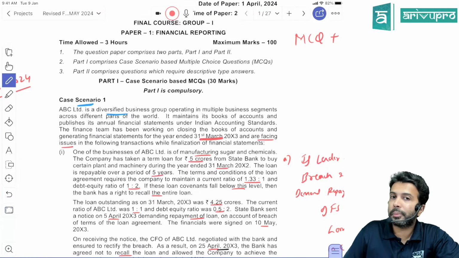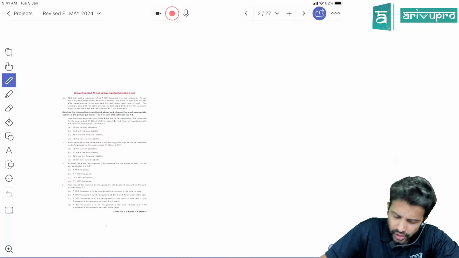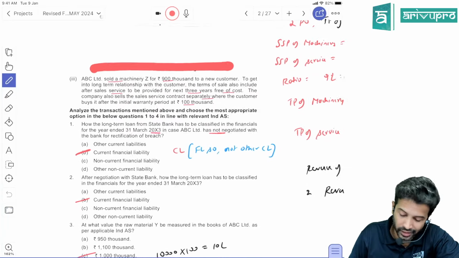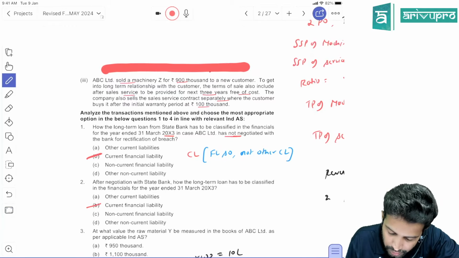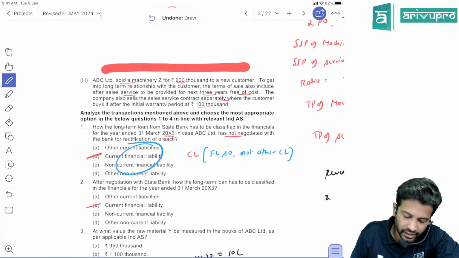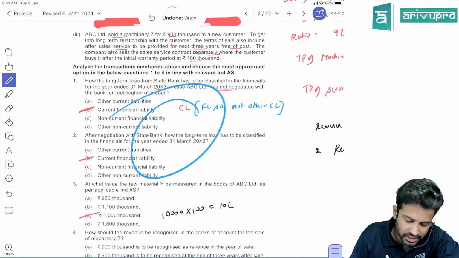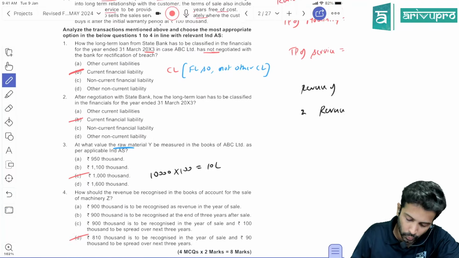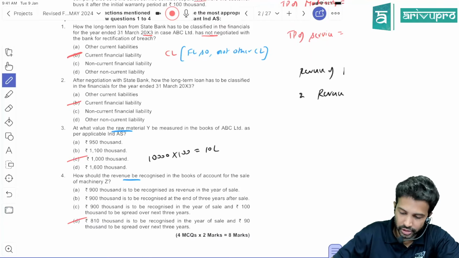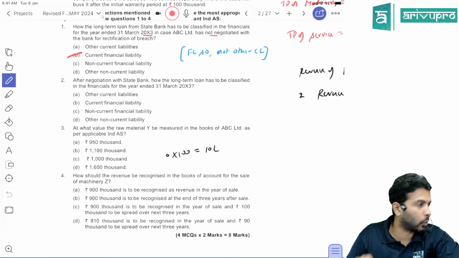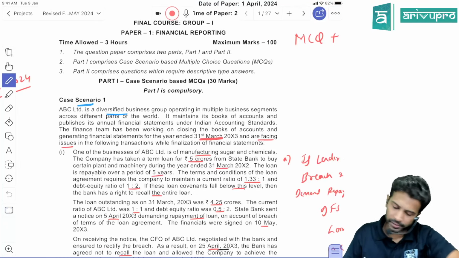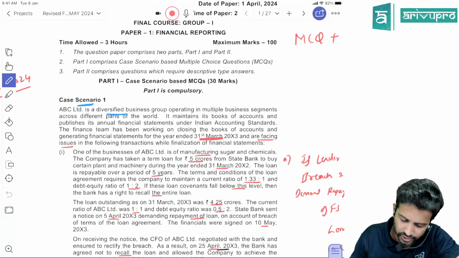Again, as I told you people, before we actually dive into the case study, it's always good practice to look at the requirement. What are they asking? One, they are talking about classification, whether current, non-current, etc. These two are classification questions. Then they are asking about valuation of raw material. Then they're asking about revenue recognition. So these are the questions revolving around the first case study. With that in mind, let's read this case.